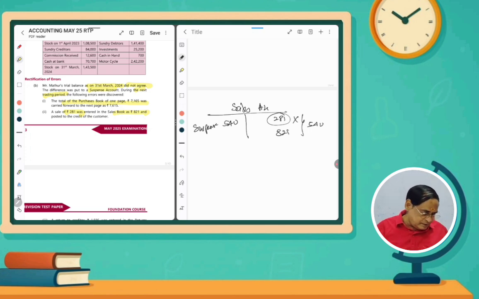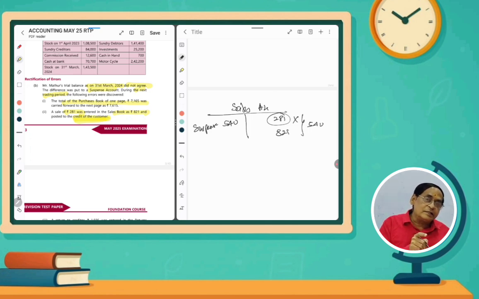Please understand first. And then one more thing is that it was posted to the credit of the customer account. Please read the question fully. Instead of 281 we have mentioned 821, so 540 excess, and we are cancelling it. But at the same time it was posted to the credit of the customer.